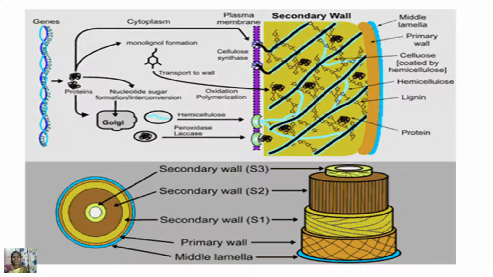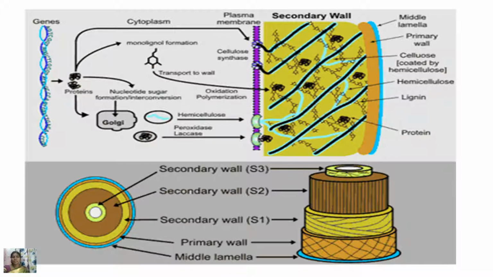The same picture you can see here in the transectional view. The first one, the circle what you are seeing in the center, is a plasma membrane. Just above that it is secondary cell wall. Okay, secondary cell wall layer 3, layer 2, layer 1, and next you find the primary cell wall and middle lamellae.